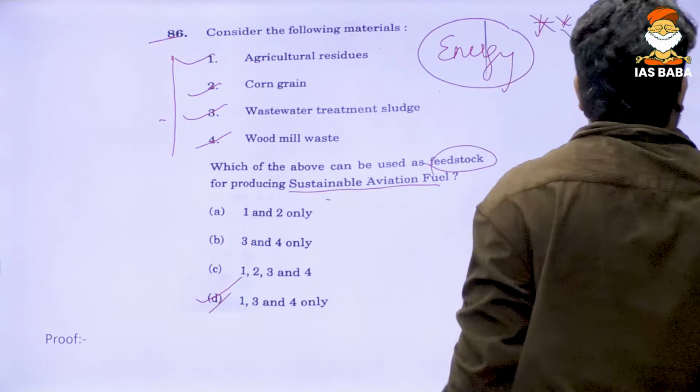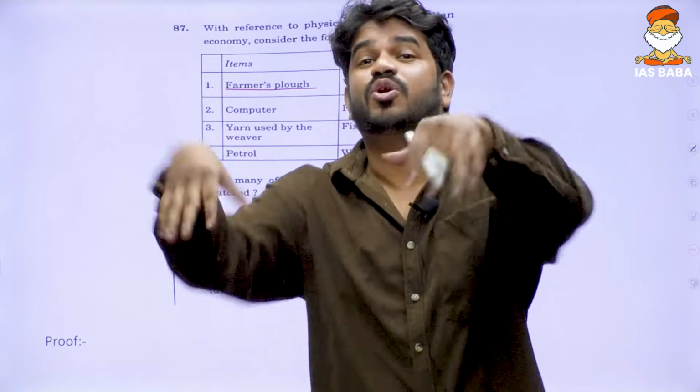All right. Next is working capital and fixed capital. Look, understand one thing. Fixed capital is nothing but that which is going to help you in the process of production. Anything which helps you in the process of production is capital. Now, what is fixed capital? Fixed capital usually has a term of greater than 1 year. You can use a particular product which is helping you in the process of production for more than 1 year.